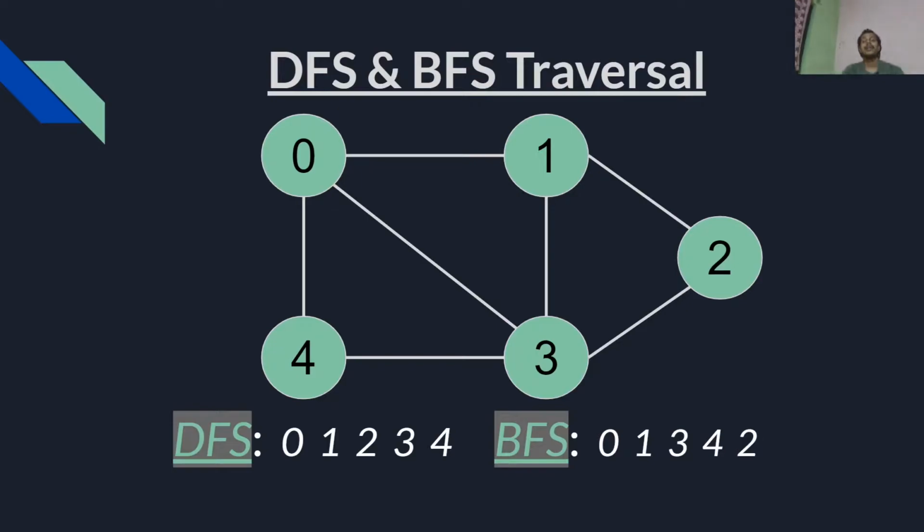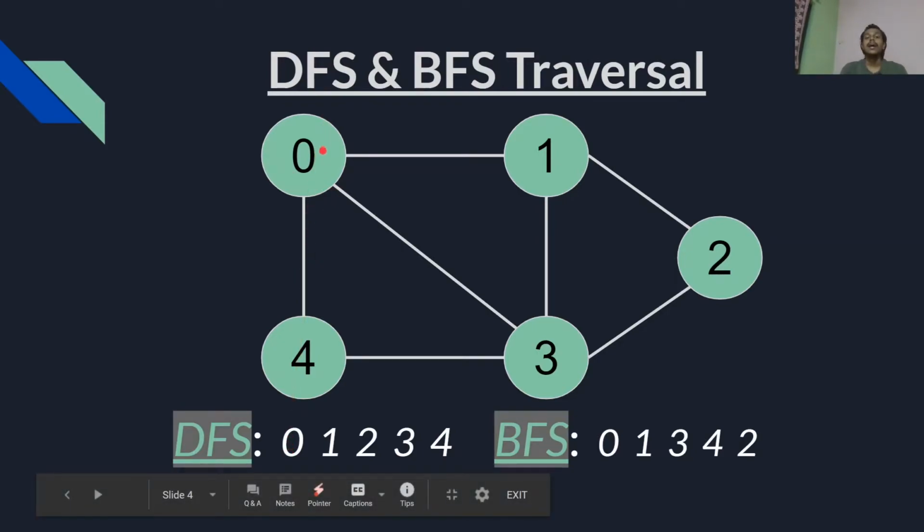Now we see the DFS of this graph. We first select an arbitrary node in case of a graph. Let's say I select this 0 as our root node. Now what we saw in DFS is that we have a node and we explore as far as possible along the branch before backtracking. So we have 0 selected as our root node, and I will just print 0.